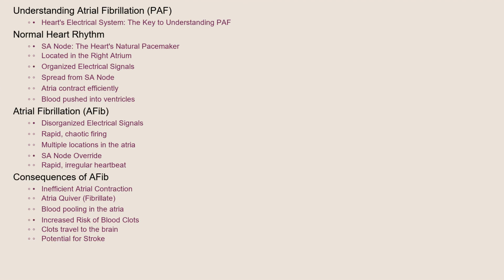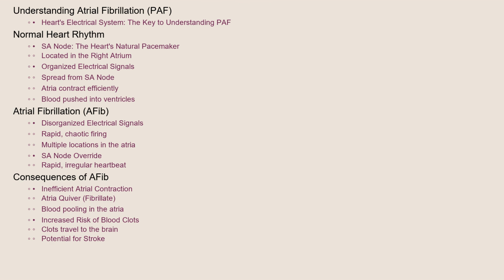To understand PAF, we need to look at the heart's electrical system. Normally, electrical signals originate in the sinoatrial node, or SAN node, in the right atrium. These signals spread in an organized way, causing the atria to contract efficiently, pushing blood into the ventricles. In atrial fibrillation, however, this organized process goes haywire. Rapid, chaotic electrical signals fire from multiple locations in the atria. These signals override the SAN node's control, leading to a rapid, irregular heartbeat.